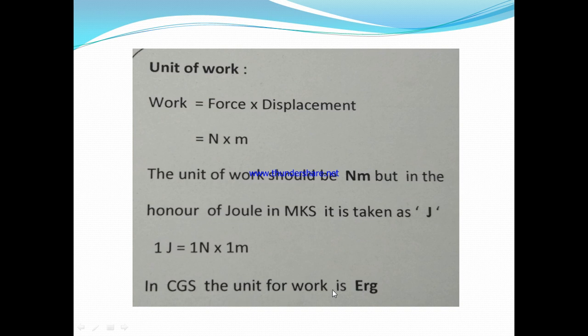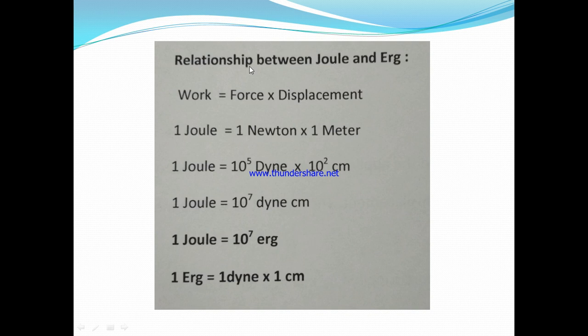While in CGS, the unit of work is erg. Let us see what the relation is between the two. See, this is the relation between joule and erg. Once again, work is equal to force into displacement. 1 joule is equal to 1 Newton into 1 meter. Now what is 1 Newton? It is 10 to the power 5 dyne. We learned this in the first chapter. And what is 1 meter? It is 10 to the power 2 centimeter, since 1 meter equals 100 centimeter. So 1 joule is equal to 10 to the power 7 dyne centimeter. That means 1 joule is equal to 10 to the power 7 erg.